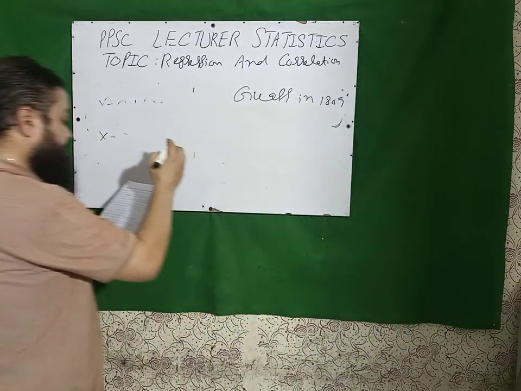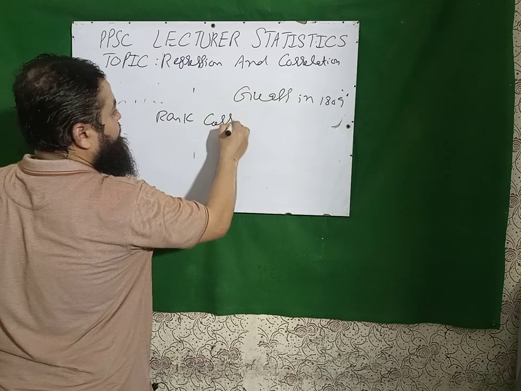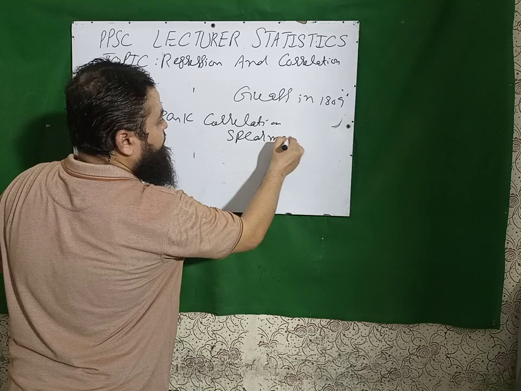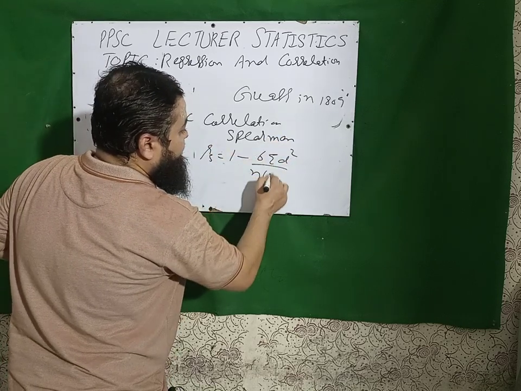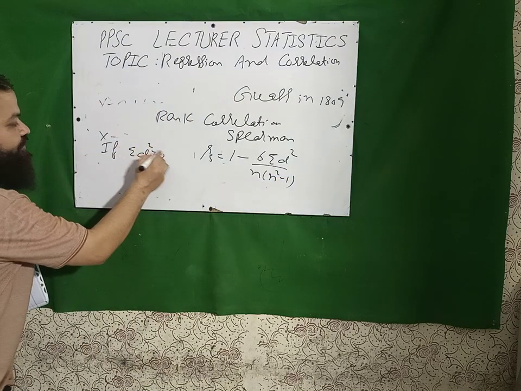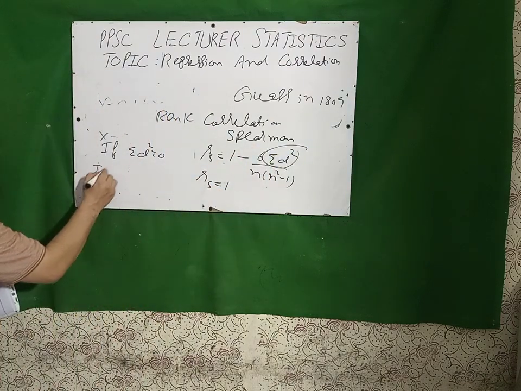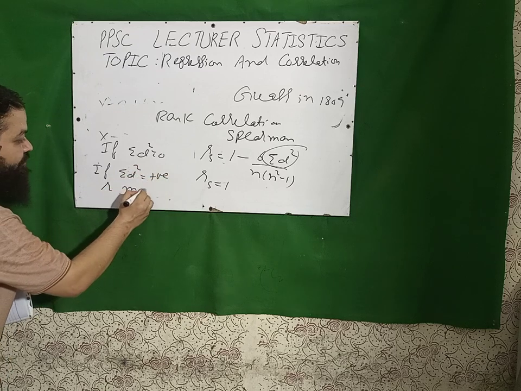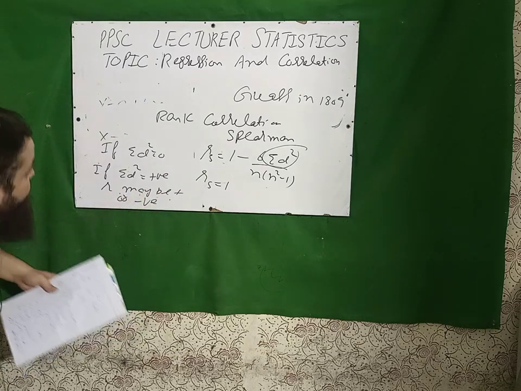A very important question. In rank correlation, that concept was given by Spearman. The formula is RS is equal to 1 minus 6 summation d square over n into n square minus 1. A very important question. If summation d square is equal to 0, then RS will be equal to 1. And if summation d square is positive, then R may be positive or may be negative. A very important one.